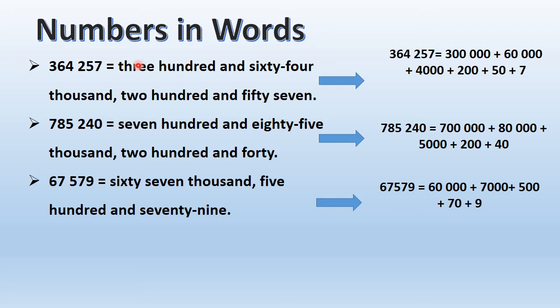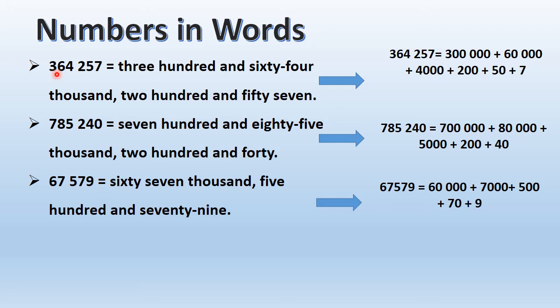Okay? Now, numbers and words. Obviously you've got such a big number and it might be a little difficult to actually pronounce it. So you need to know how you would actually pronounce this number in words. So how do you do that? For example, you've got this number. Now you know that this is ones, then 5 is tens, 100, thousands, 10,000 and 100,000. So I know that this number is a 100,000 number.